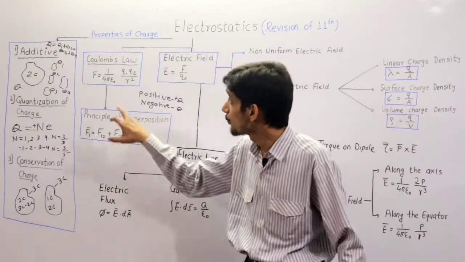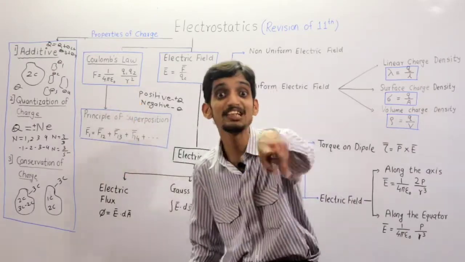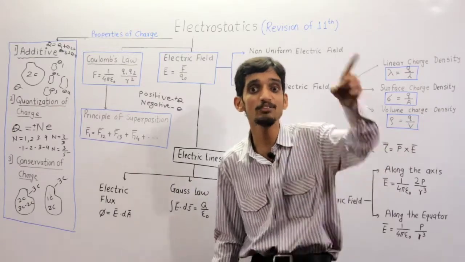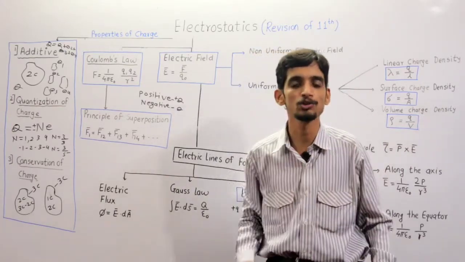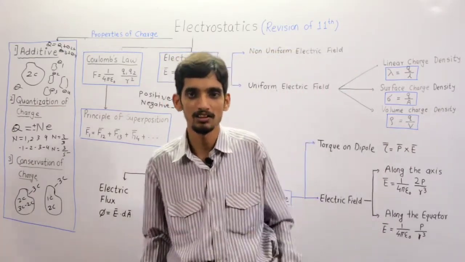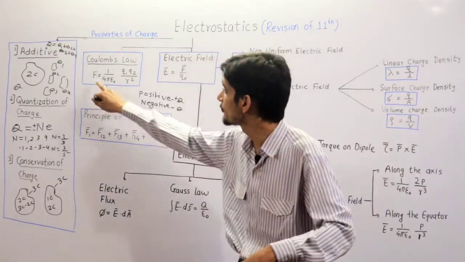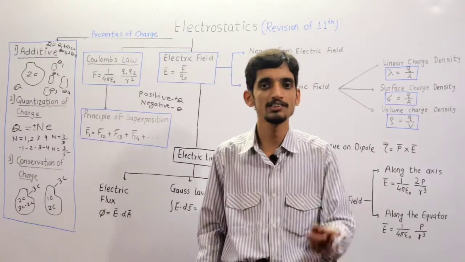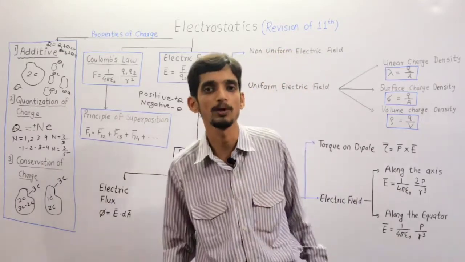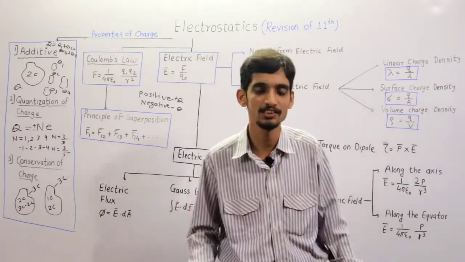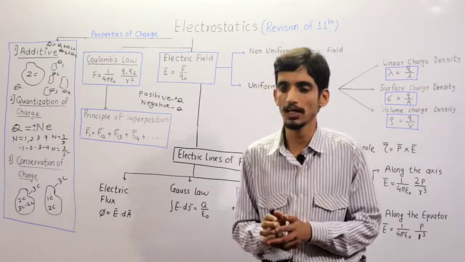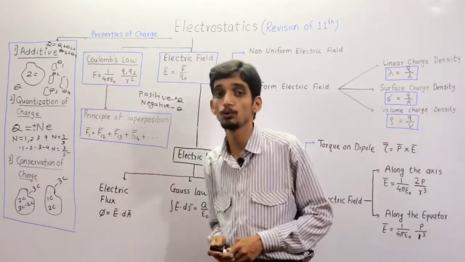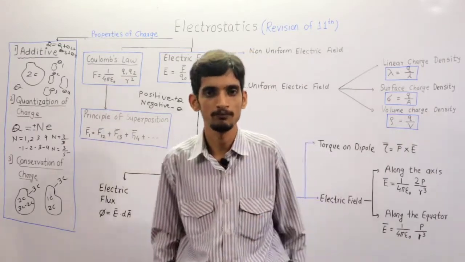That 1 upon r square is called the inverse square law. Whenever r square is related inversely, it is called the inverse square law. So the electrostatic force is proportional to q1 q2 and inversely proportional to r square, and in generalized form the formula is remembered as F is equal to 1 upon 4 pi epsilon naught, q1 q2 by r square.